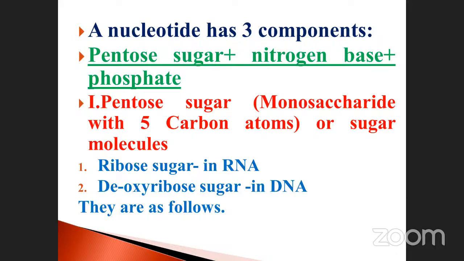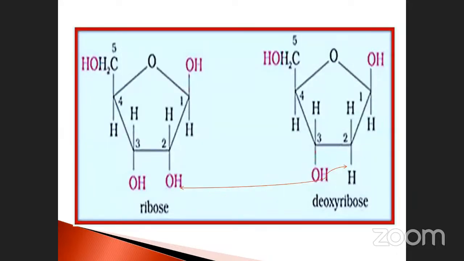So next one, they are as follows. See, these are the sugar molecules, ribose and deoxyribose. Both are 5 carbon sugars. See, this is carbon atom 1, carbon atom 2, carbon atom 3, carbon atom 4, and this is the 5th one. So what is the difference between these two? See the second position.